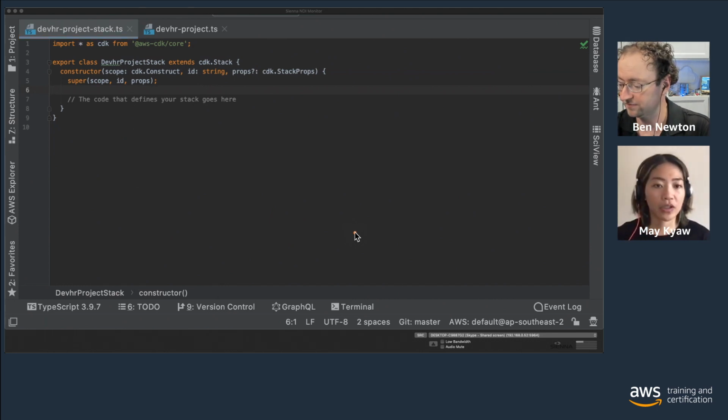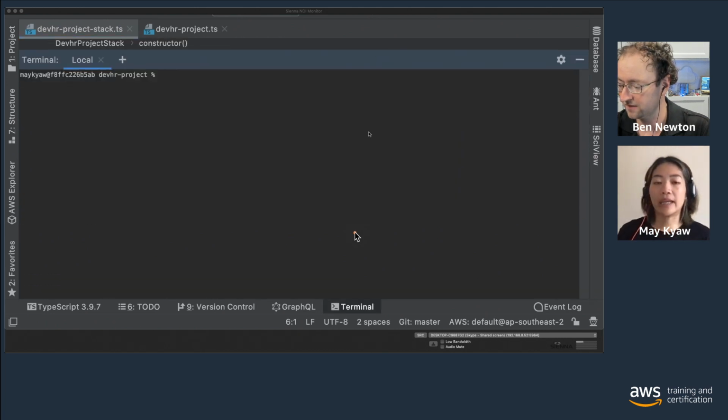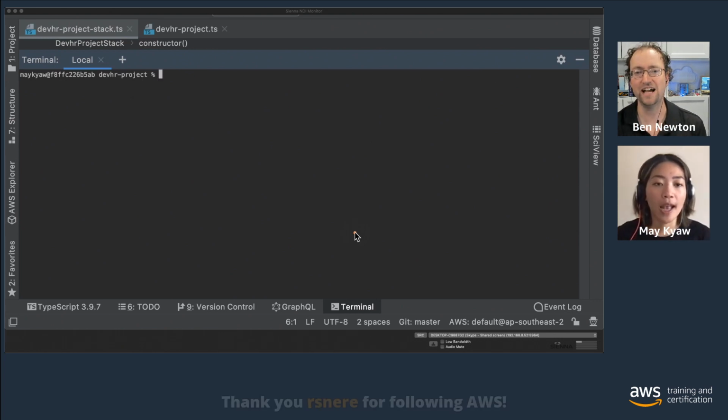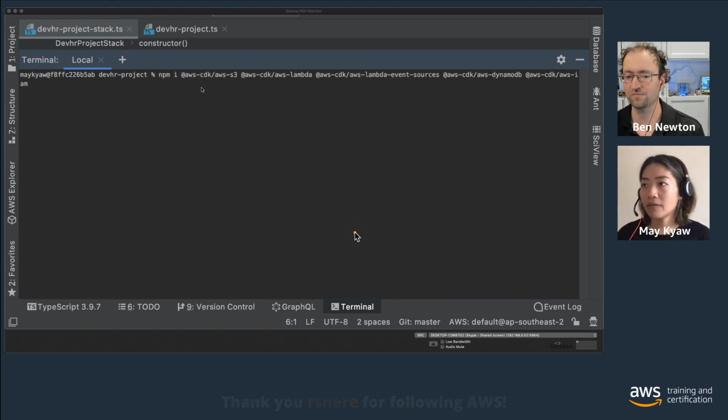As you remember, in the beginning we mentioned that we're going to build three components in this episode: S3, Lambda, and DynamoDB. Before we get started, I want to install the npm packages to use the modules in the application. I have a little snippet that I copy.